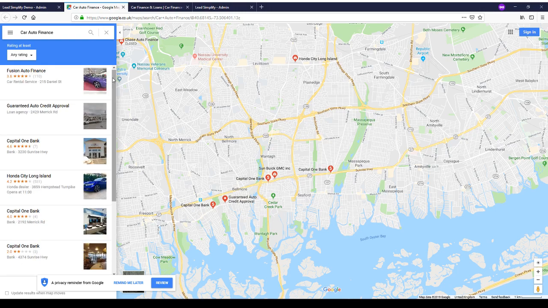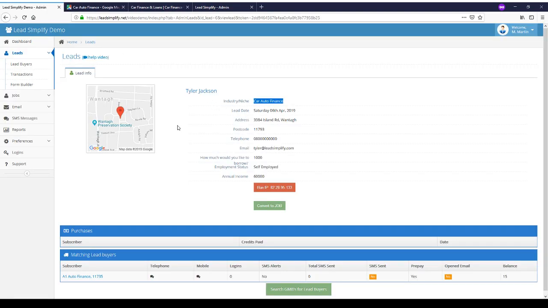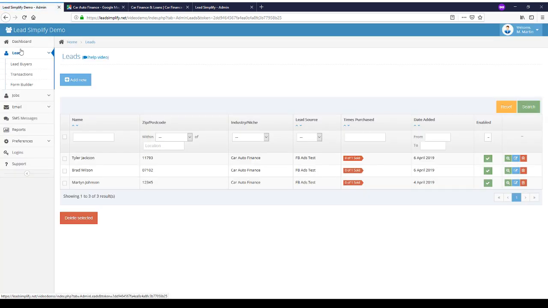If you don't have any lead buyers in the system, you can do an introduction with these guys and try and get some of them on board, especially if you've got a hot lead for them ready and waiting. Now, if I go back onto the list of lead buyers, still not been purchased yet.